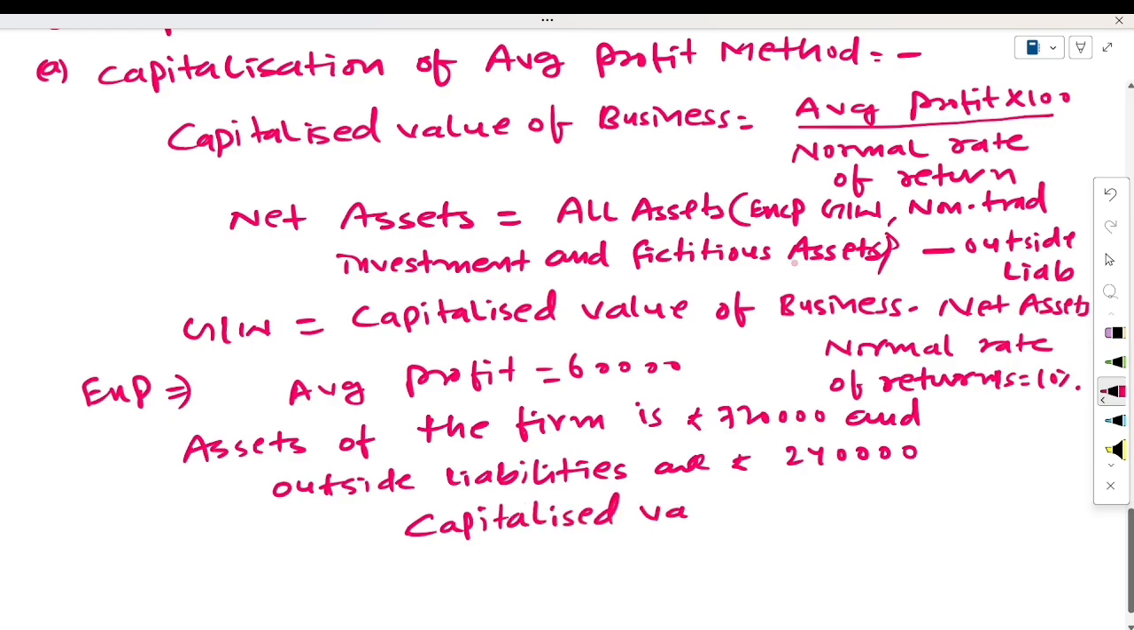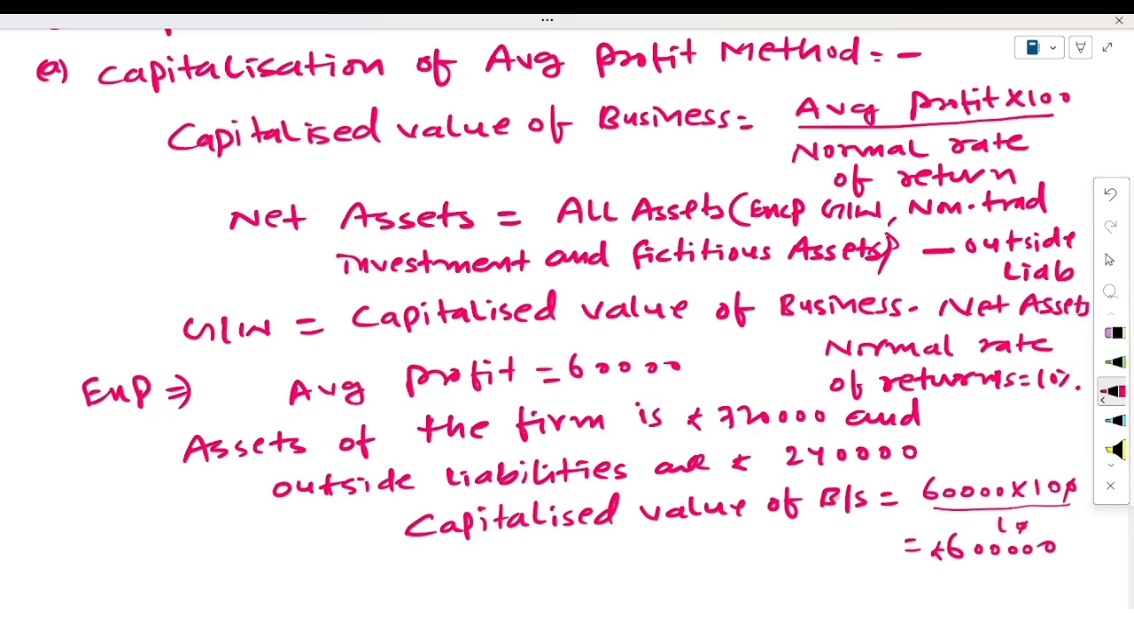So we will calculate the capitalized value of business. What is the formula? Average profit into 100 upon normal rate of return. How much is the average profit here? 60,000. We will write 60,000 into 100 upon the normal rate of return, which is 10%. It means 6 lakh will be our capitalized value of business.